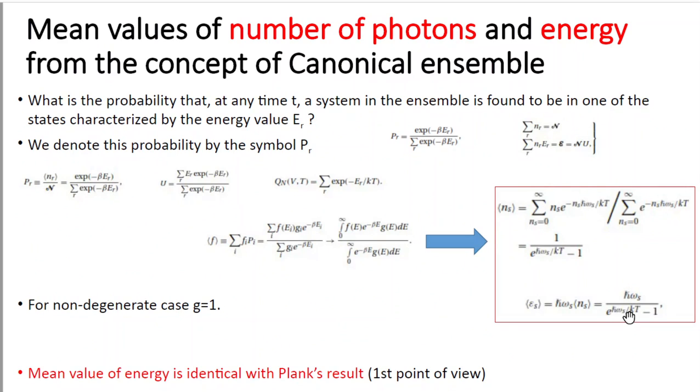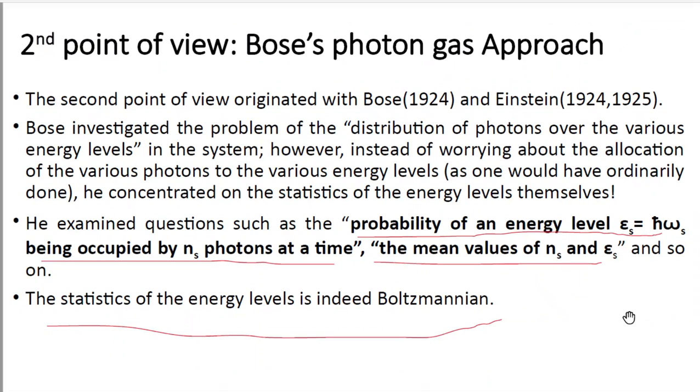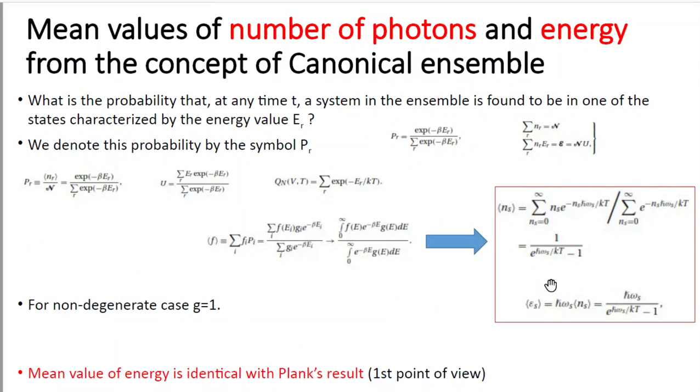Now, how to calculate the mean values of the number of photons and energy from the concept of canonical ensemble? In the earlier slide, what we have told is that the important thing is to find the mean value of the number of particles, and therefrom you can calculate the mean value of the energy. We can calculate the mean value of the number of photons again from the concept of the canonical ensemble that we have already learned.